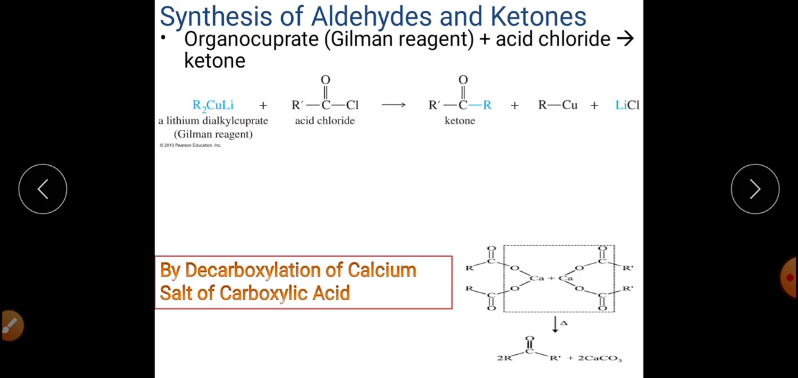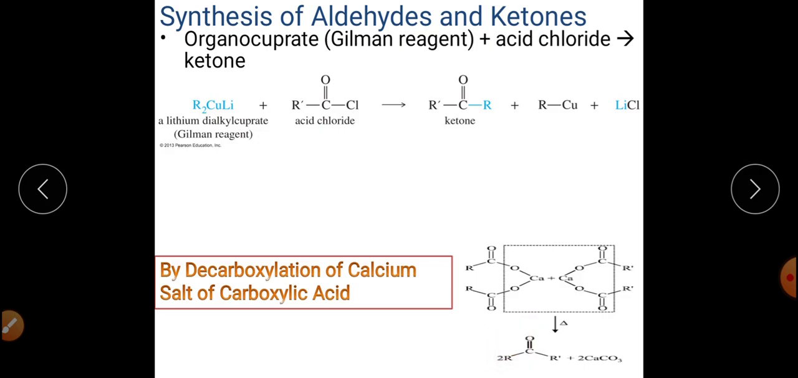This is the method by which we are getting this particular ketone. Can we also get the aldehyde by using this method? Of course, we can get the aldehyde. For that, we will have to change the calcium salt of acid. We will have to change these two R groups. For example, if we select calcium formate, formaldehyde will be the main product. So formaldehyde can be synthesized.